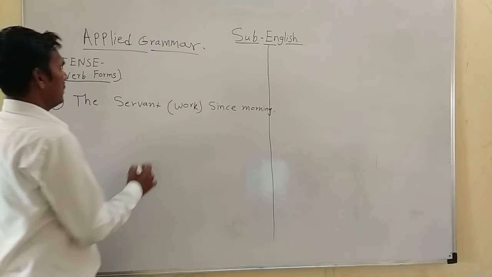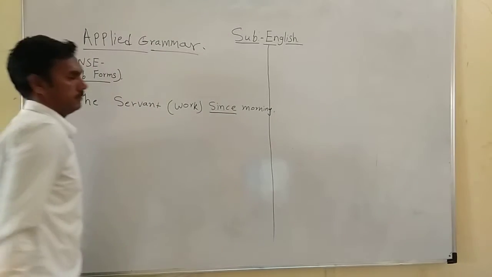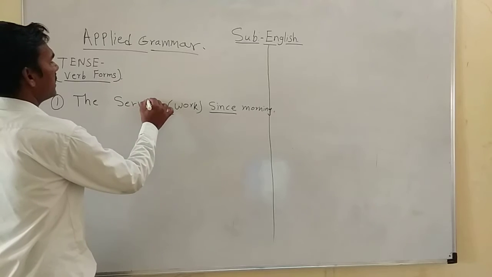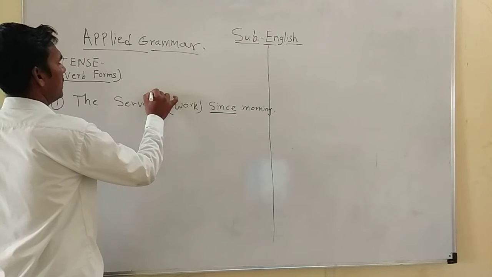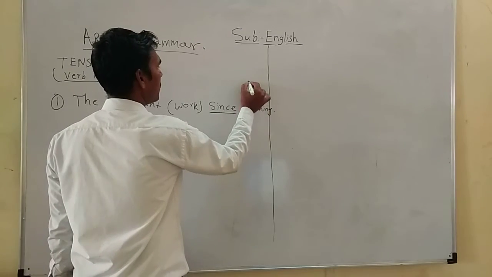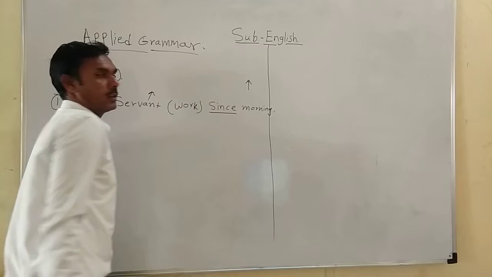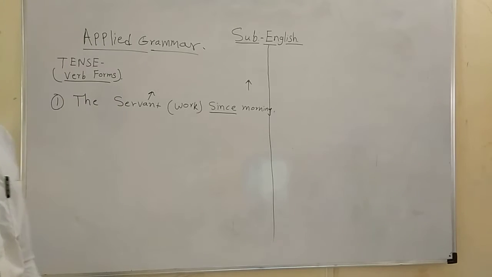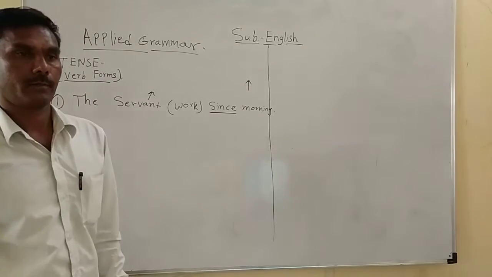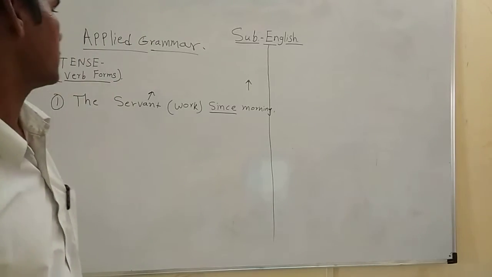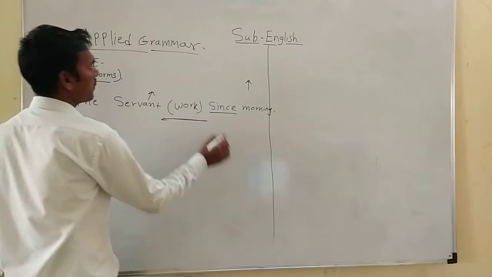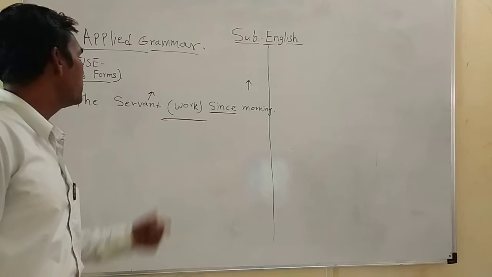Here the word since indicates the action started in the past. The action started in the morning, but it is still going. So for that we use present perfect continuous tense. Here the correct verb form is has been working.